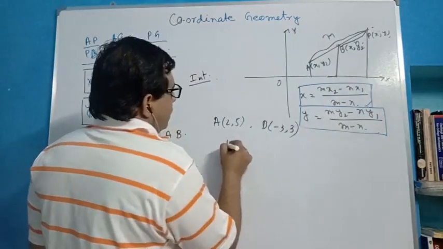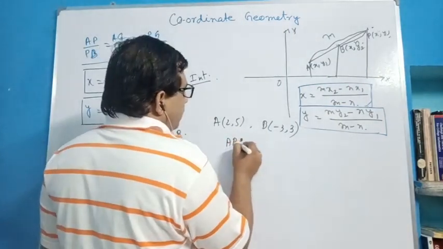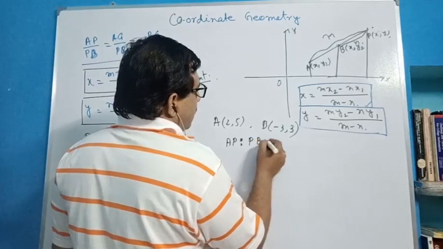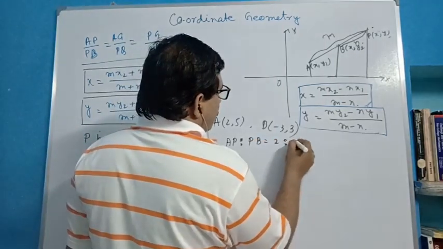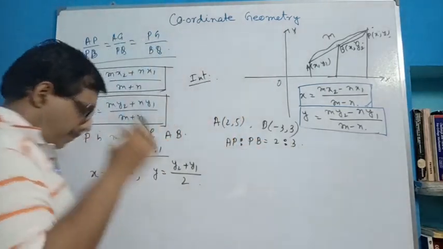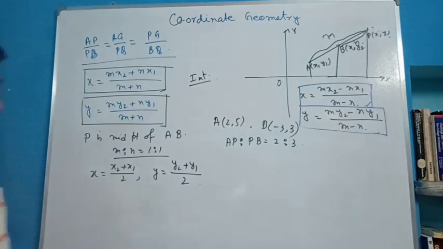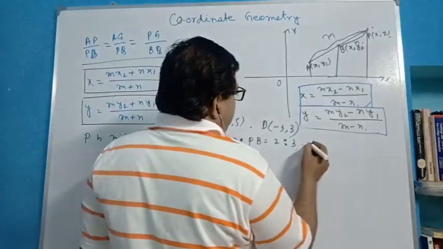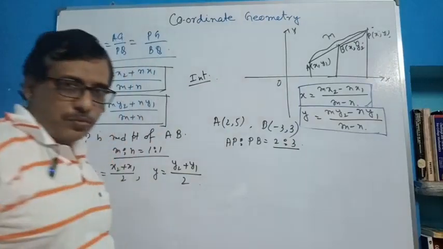P is a point which divides internally in the ratio 2:3. Then find the coordinate of P. P lies inside in ratio 2:3.